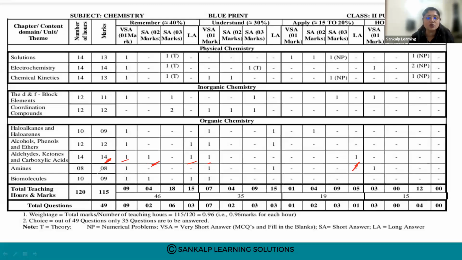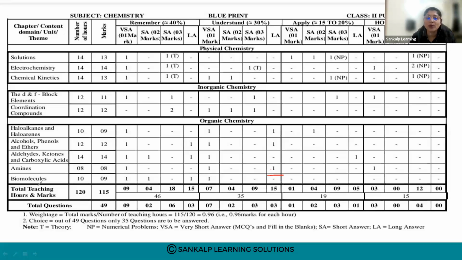Next is amines. The chapter is allotted 8 marks. 3 one-mark questions are coming from this chapter. Then there is no 2-mark question. There is one 5-mark long answer in Part E. So in organic chemistry, as you know, in Part E you will have the 5-mark questions directly.